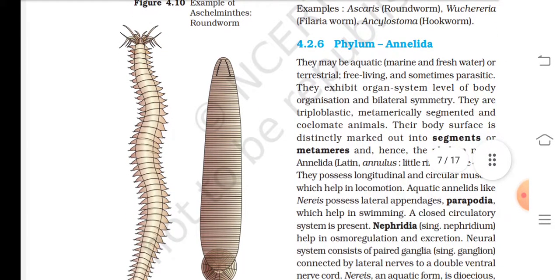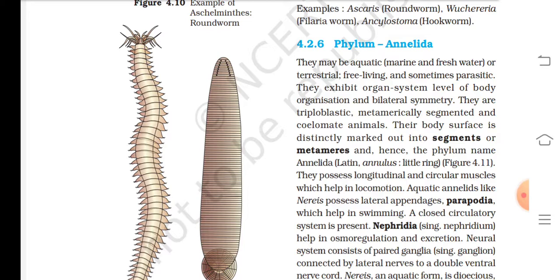4.2.6 Phylum Annelida. They may be aquatic, marine and freshwater, or terrestrial, free living, and sometimes parasitic. They exhibit organ system level of body organization and bilateral symmetry. They are triploblastic, metamerically segmented, and coelomate animals. Their body surface is distinctly marked out into segments or metameres, and hence the phylum name Annelida, from Latin annulus, which means little ring, as given in Figure 4.11.